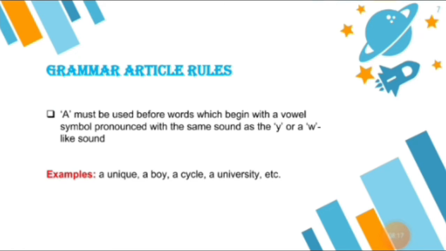Here what the rule says is that this is a vowel but it is pronounced like a consonant. In sounds we have two categories, consonant and vowel, but some vowels have a consonant sound, like university and unique. So in that case we use the article a.